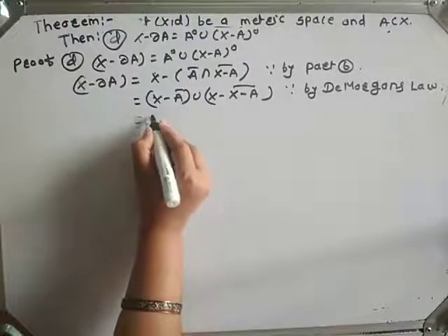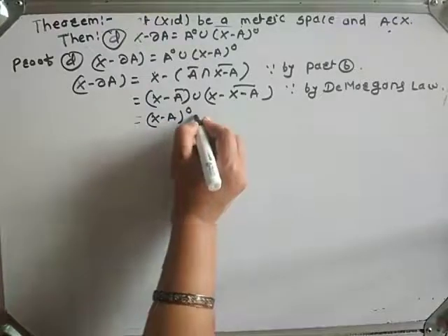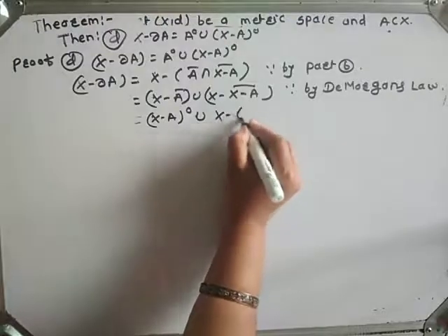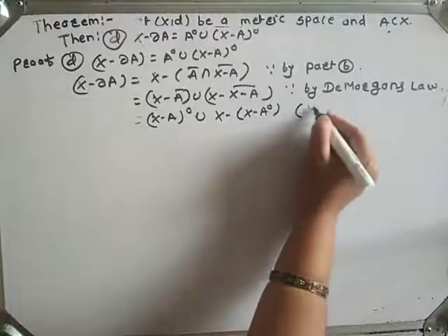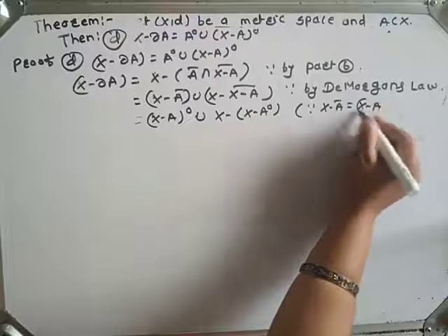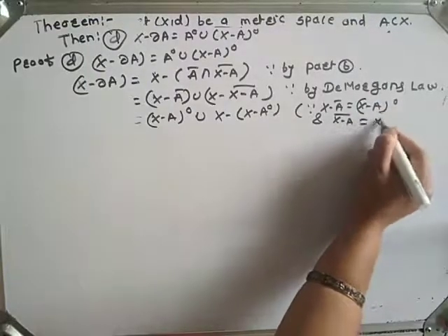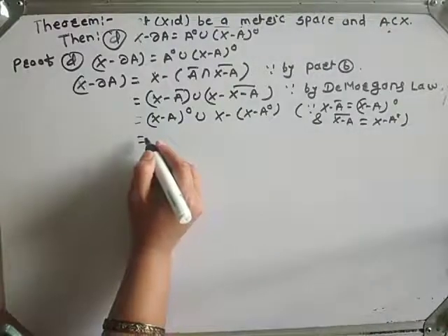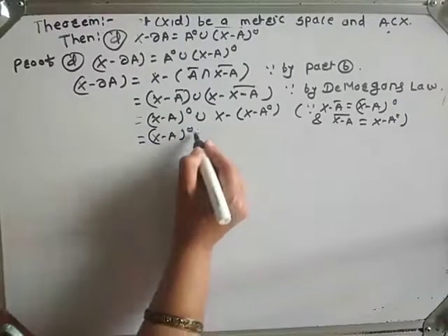Which is equal to X minus A closure, which is nothing but X minus A interior, union X minus A interior. Here, X minus A closure is equal to X minus A interior, and X minus A closure is nothing but X minus A interior, which is equal to X minus A interior as it is union.